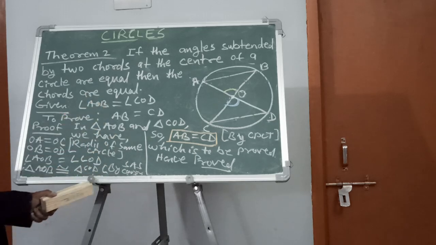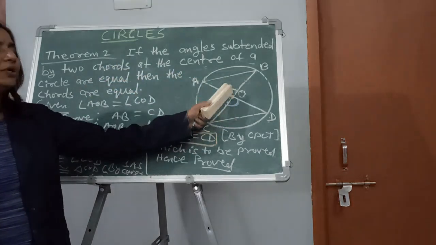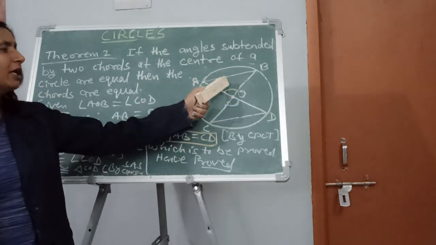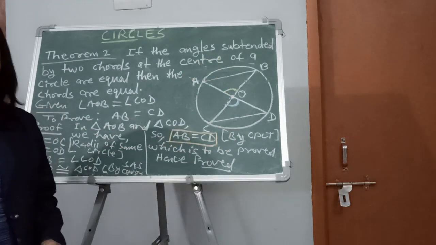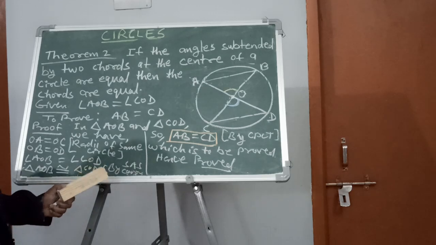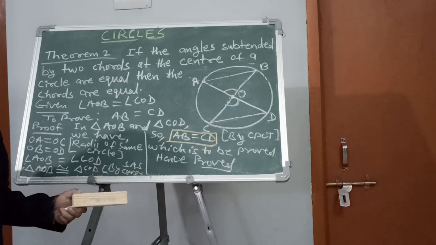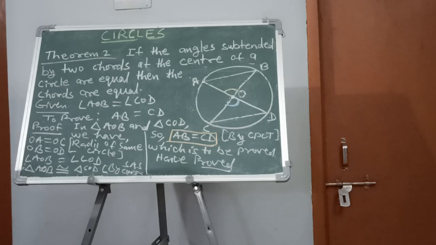So from these two theorems, what you learned is that if the chords are equal, they subtend equal angles at the center, or if the angles subtended by the chords at the center are equal, the chords are equal. So these two theorems are very basic and very important, very easy theorems you can say, just at the starting of this circle chapter. So this concept may be used to solve the related problems in this chapter.